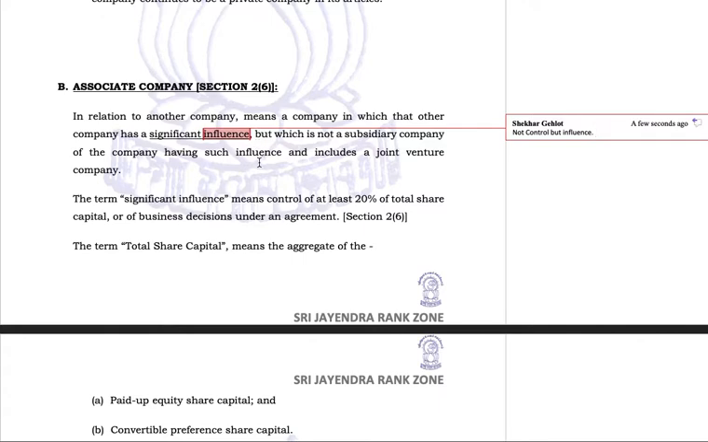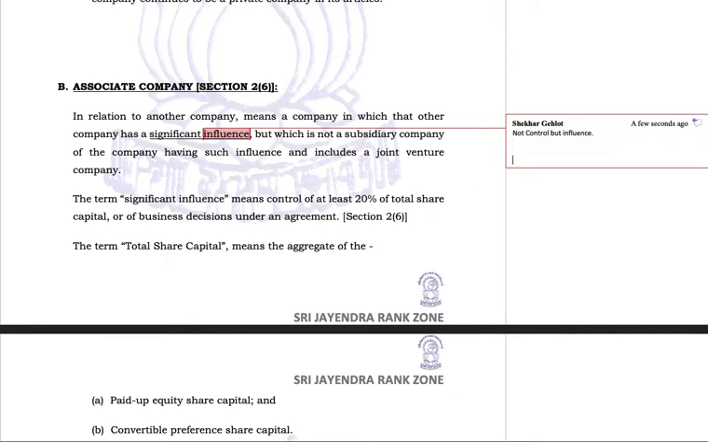Sorry, the Act. But which is not a subsidiary company of the company having such influence and includes a joint venture of company. So this company is not a subsidiary company of another company, but this other company has significant influence in this second company. The term significant influence means control of at least 20% of total share capital or business decisions under the agreement.